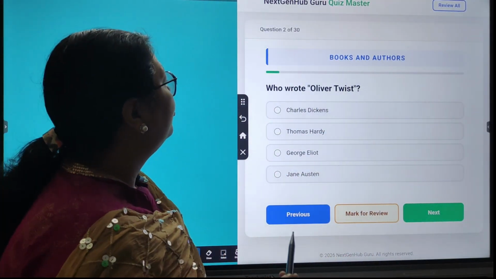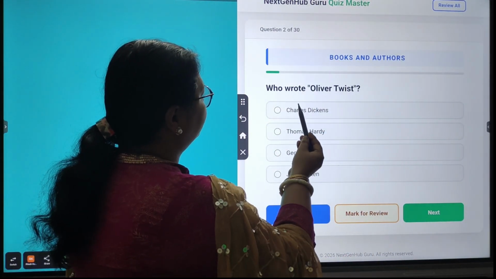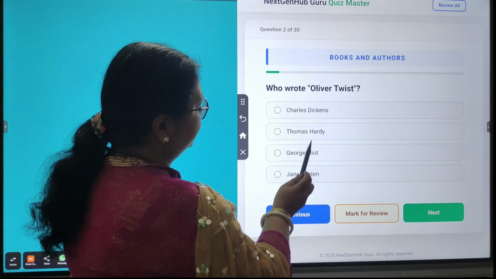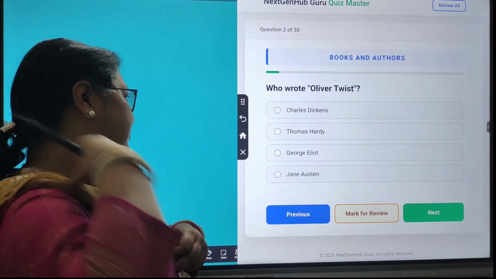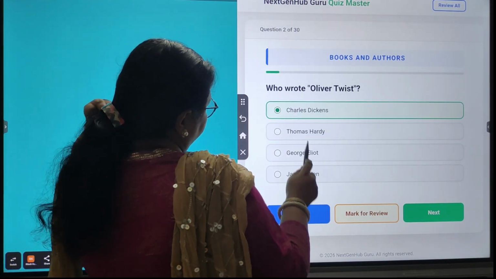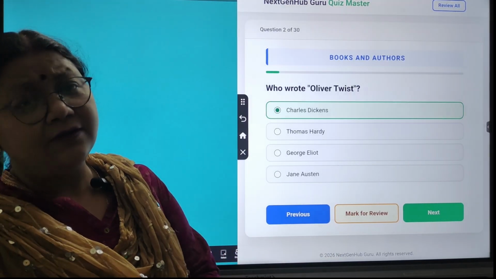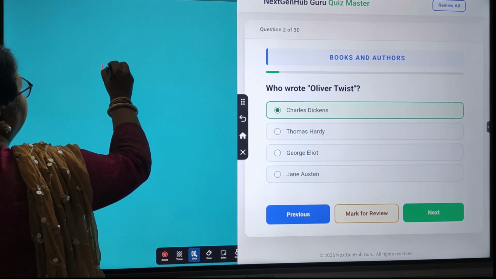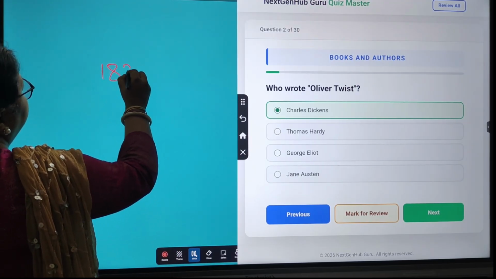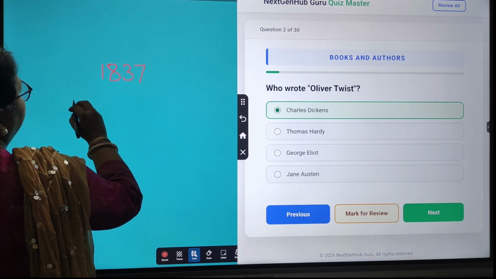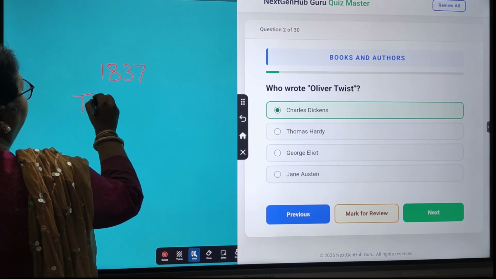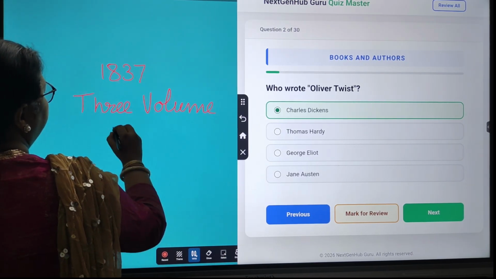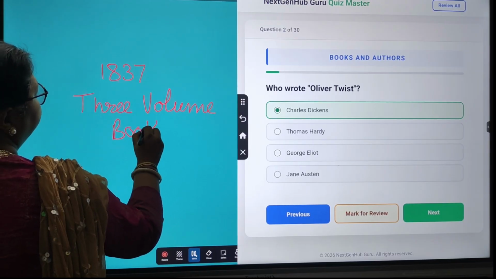Next question. Who wrote Oliver Twist? The options are Charles Dickens, Thomas Hardy, George Eliot, Jane Austen. So the correct answer is Charles Dickens. Oliver Twist is a story of an orphan boy and it was published in 1837 in 3-volume books.